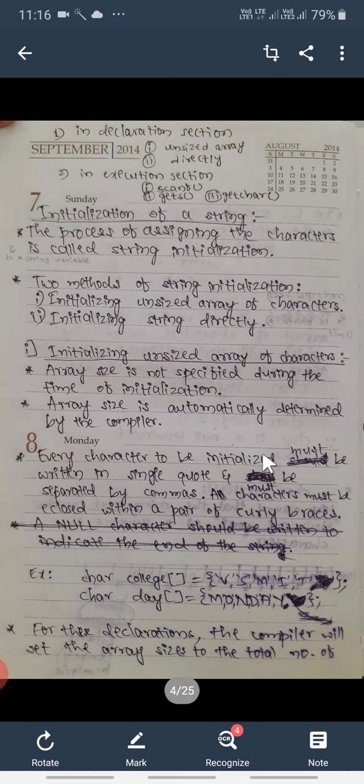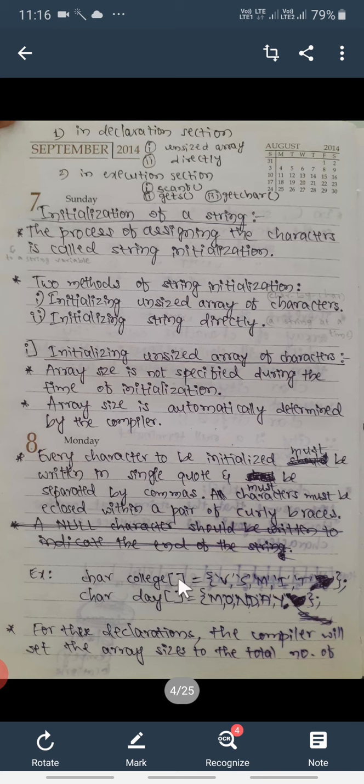Every character to be initialized must be written in single quotes and be separated by commas. So whatever characters you want to assign to this string, each and every character should be enclosed within single quotes, and all those characters should be separated by commas. All characters must be enclosed within a pair of curly braces. Here are some examples. First example: char, name of the character string is college.